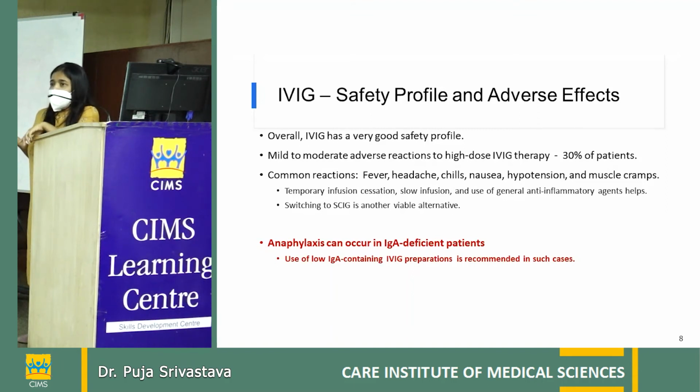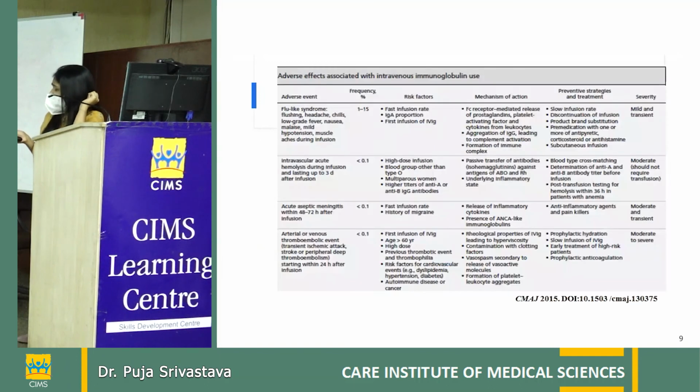Anaphylaxis can occur in immunoglobulin A deficient patients. So, ideally, before transfusing high doses of IVIG, we should check for IgA levels. And those who are deficient in immunoglobulin A should be given a special preparation of IVIG, which is IgA deficient IVIG. There's a long list of complications, and over the last 2-3 years in SIMS, we have seen some of those complications. The common ones are flu-like syndrome, which can be managed like we manage any other infusion reaction.